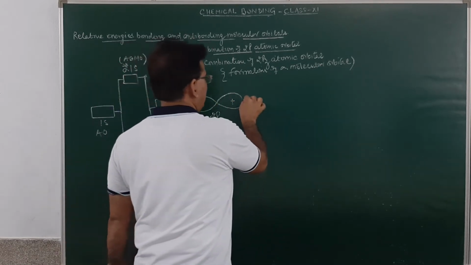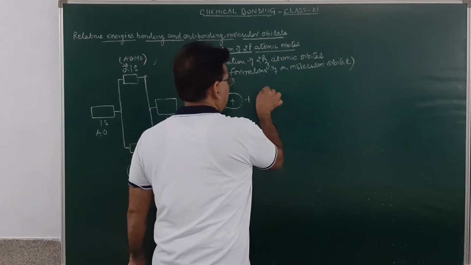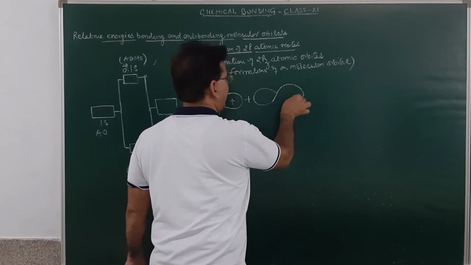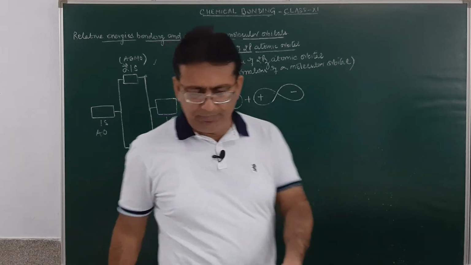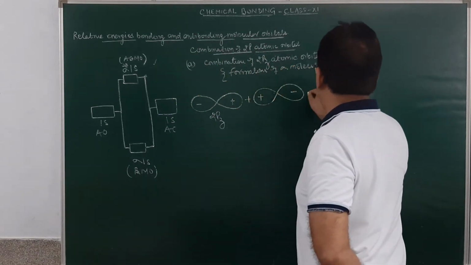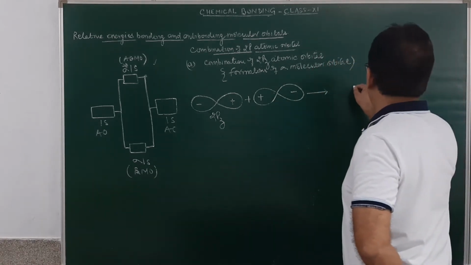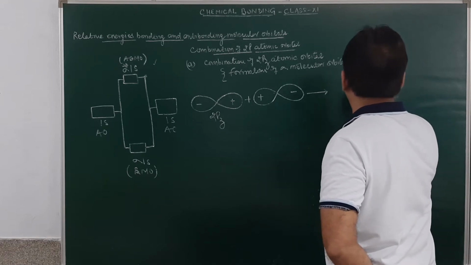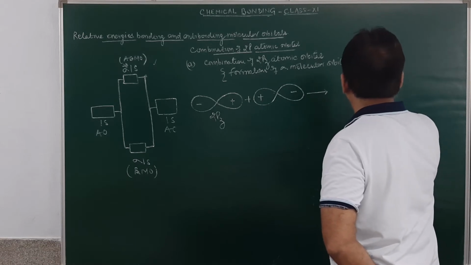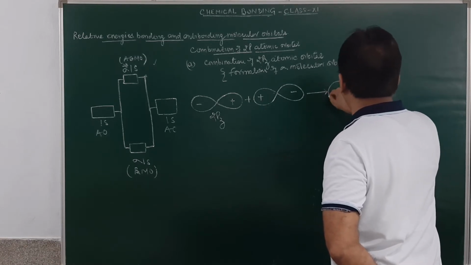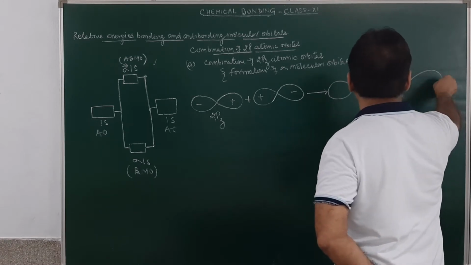When 2pz orbitals overlap by addition overlap, they undergo bond formation. So, this will be positive and this will be negative. When they overlap by addition, naturally in the overlapping region the electron density will be high. So, this will be in this manner. In the overlapping region, the electron density will be high. How will it take place? It will occur in this manner.